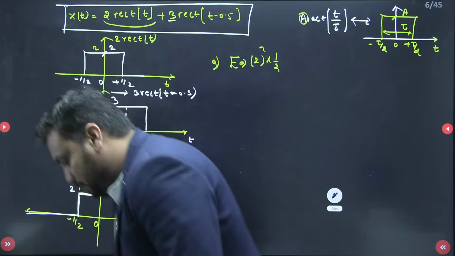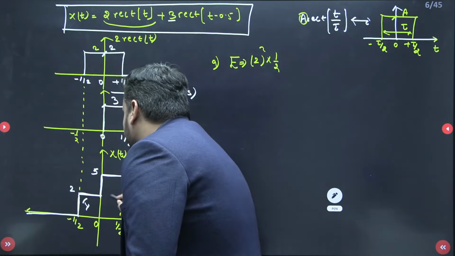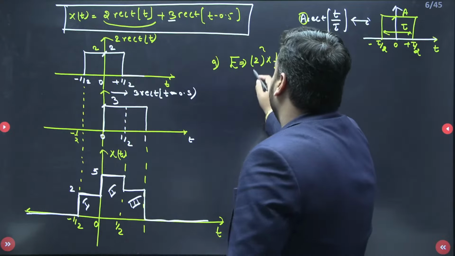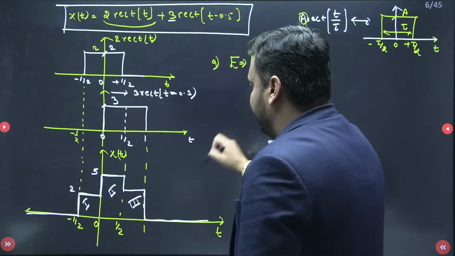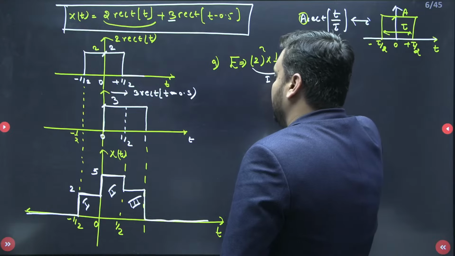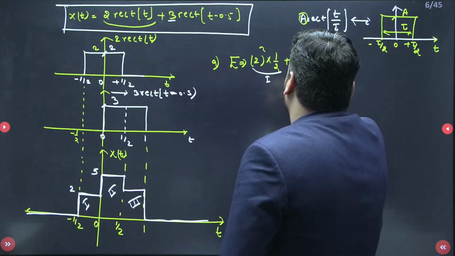So if I am talking about this, this is my first signal, this is my second signal, and this is my third. So the first signal energy is represented by this only. Now the second signal, again a rectangular pulse, so A squared into B means again I should write amplitude 5 squared into width from 0 to half. And this is all about the energy for the second signal.